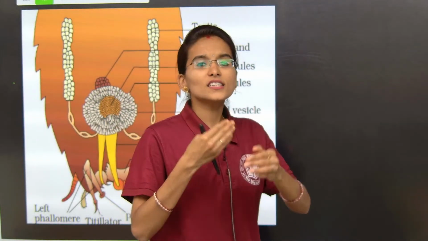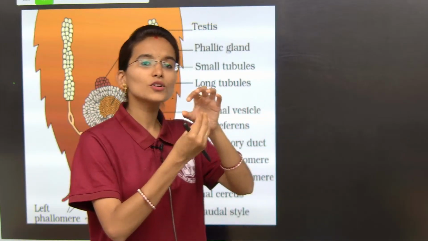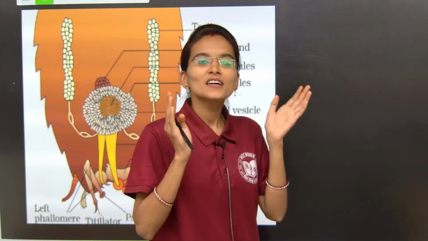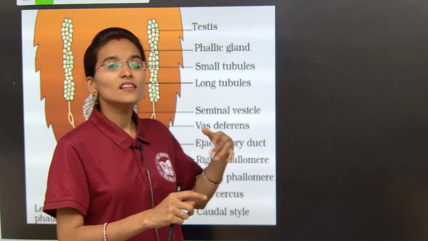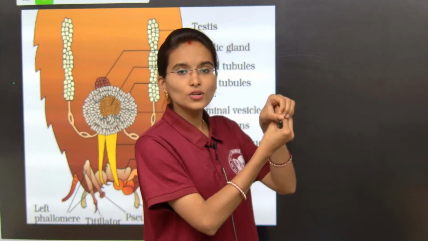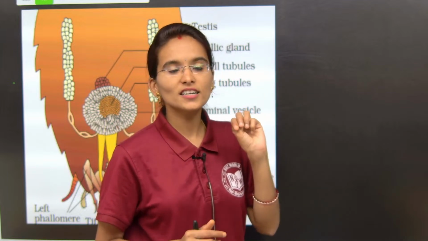So due to the secretion of the sticky substance, all the sperms are going to get stored and they are going to form the ball-like structure that is called as spermatophore. Next most important thing is the spermatophore is nothing but where the sperms are going to be stored. The spermatophore is surrounded by 3 most important layers only, right?